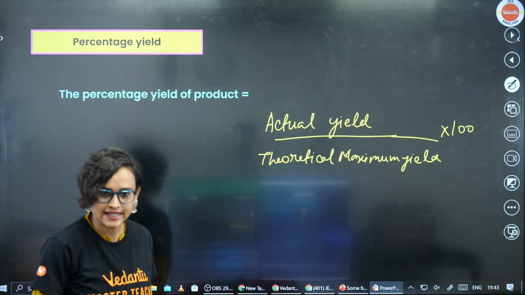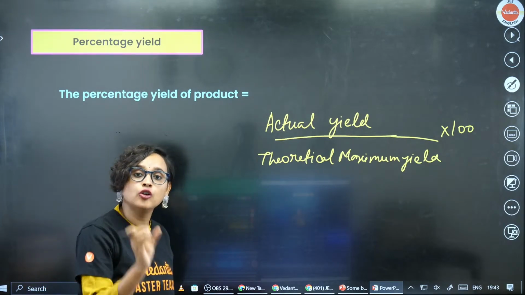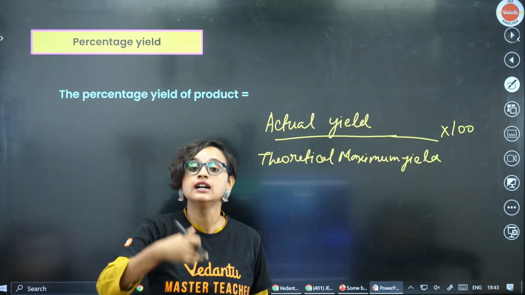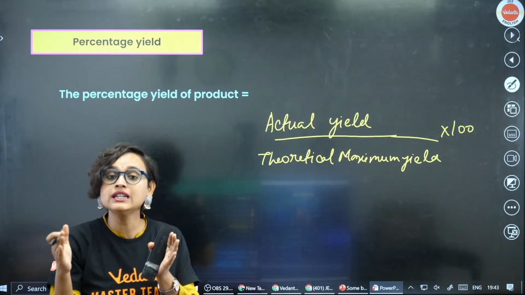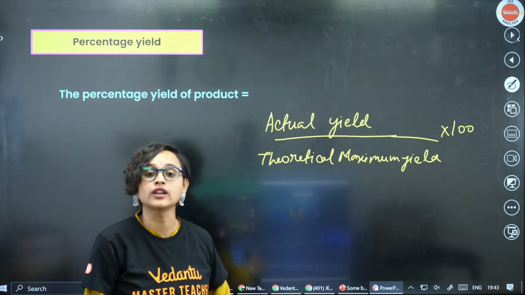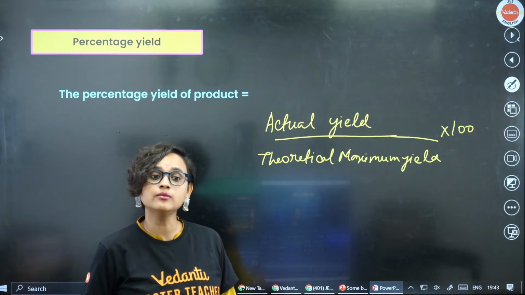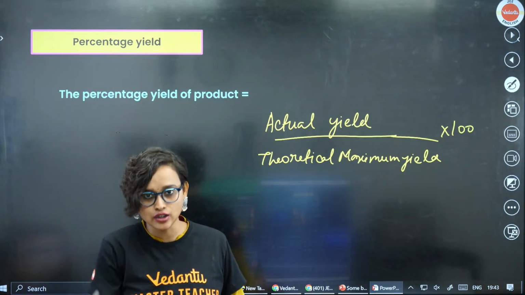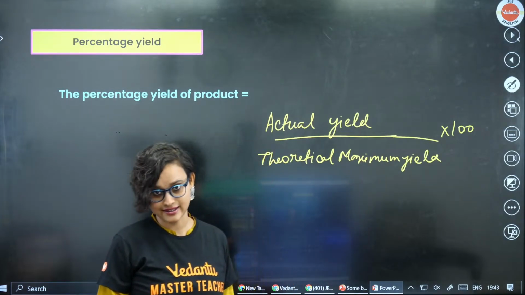Basically what we mean to say here is actual yield, that is how much we have actually produced, divided by theoretically what is the maximum yield that we calculated, and then you multiply it with 100, obviously, because we are talking about percentage yield of the product, right? So obviously multiplied with 100 is necessary, right?